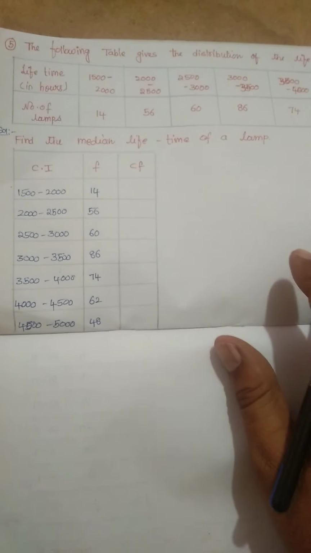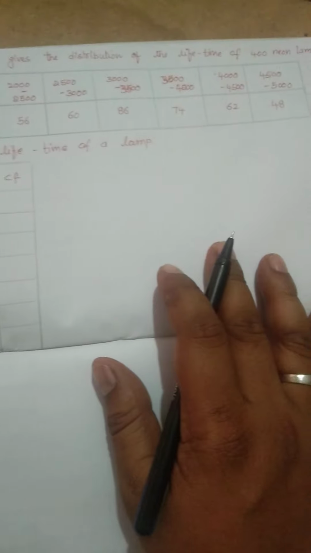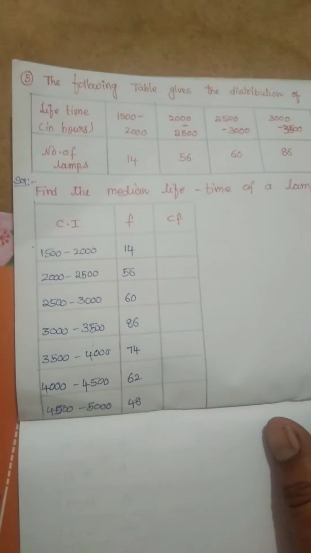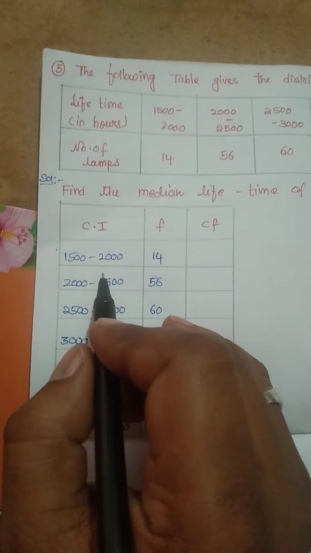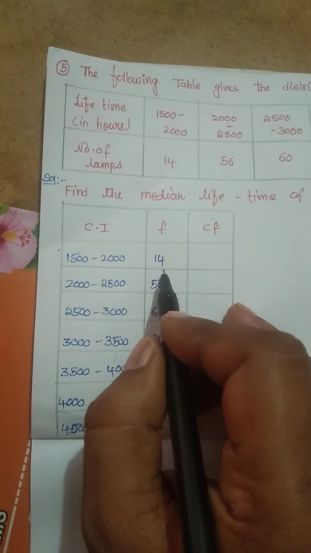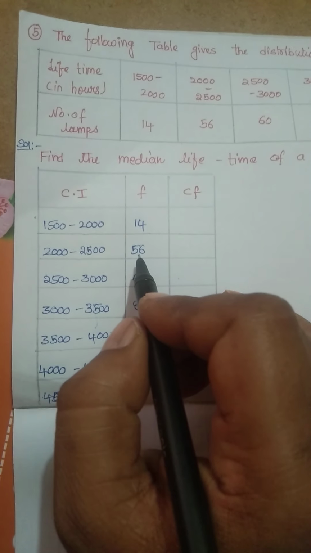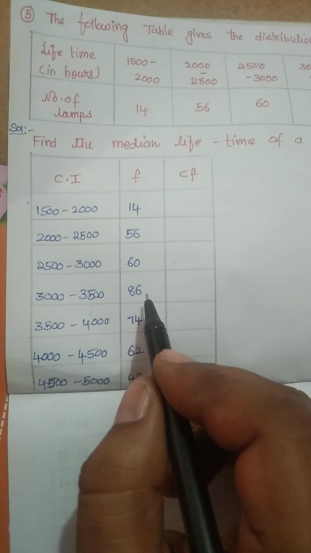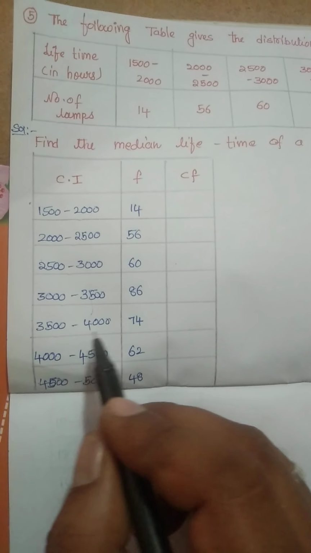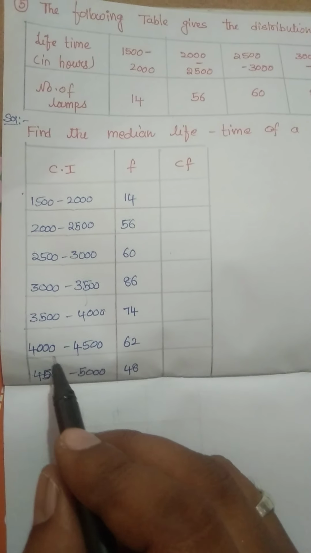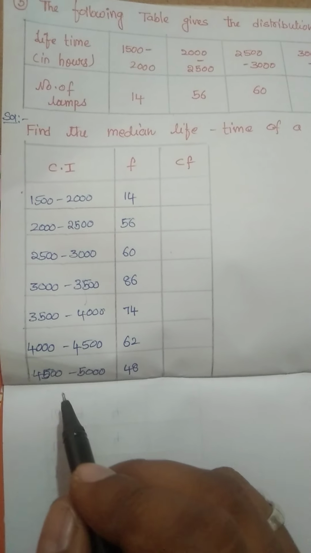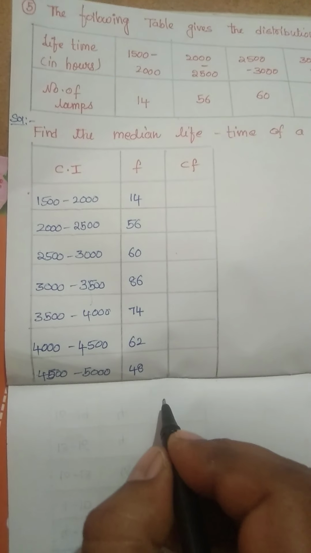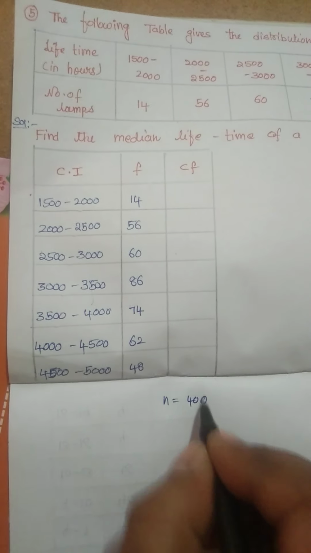Coming to the fifth question, the following table gives the distribution of lifetime of 400 neon lamps. Lifetime, that is 1500 to 2000 hours, number of lamps 14. 2000 to 2500, 56. 2500 to 3000, 60. 3000 to 3500, 86. 3500 to 4000, 74. 4000 to 4500, 62. 4500 to 5000, that is equal to 48. As it is given 400 neon lamps, right?